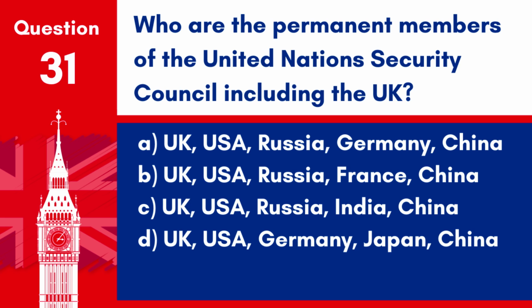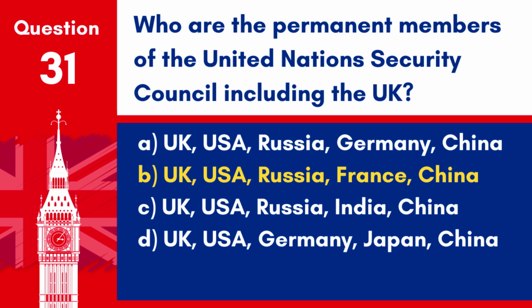Question 31. Who are the permanent members of the United Nations Security Council, including the UK? A. UK, USA, Russia, Germany, China. B. UK, USA, Russia, France, China. C. UK, USA, Russia, India, China. D. UK, USA, Germany, Japan, China.